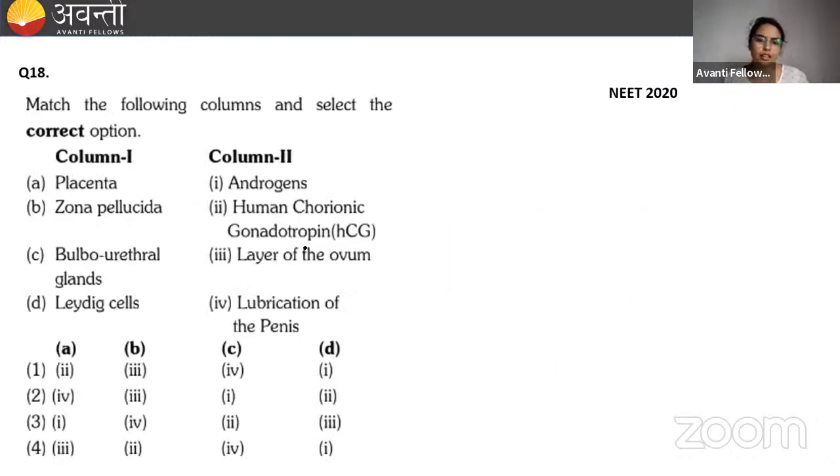Now, there's another question on the screen. Match the following columns and select the correct option. Take your time and then answer. It's very easy, beta. Very good, Dahood. You are the first one. Very good, Baruch. Okay, so placenta, HCG. Zona pellucida, layer of ovum. Bulbourethral gland, lubrication for the penis. Leydig cells will give androgens. Okay, option A is the correct answer. Very good.